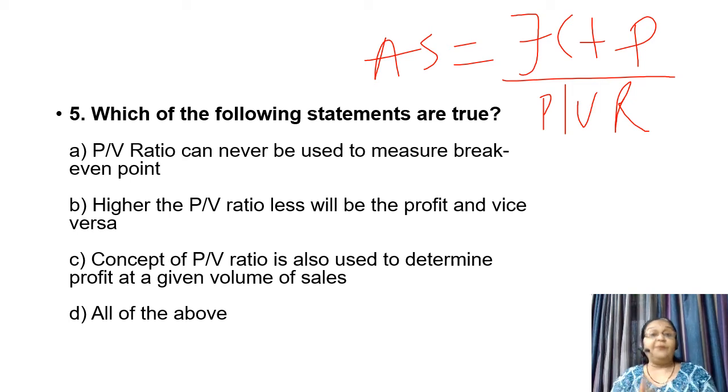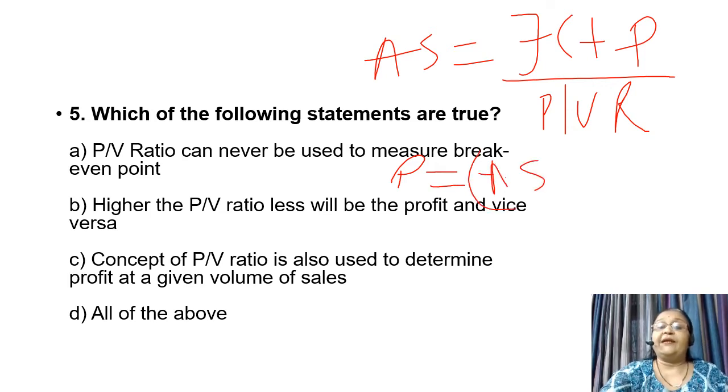If we are using PV ratio here, we will be getting actual sales in amount.